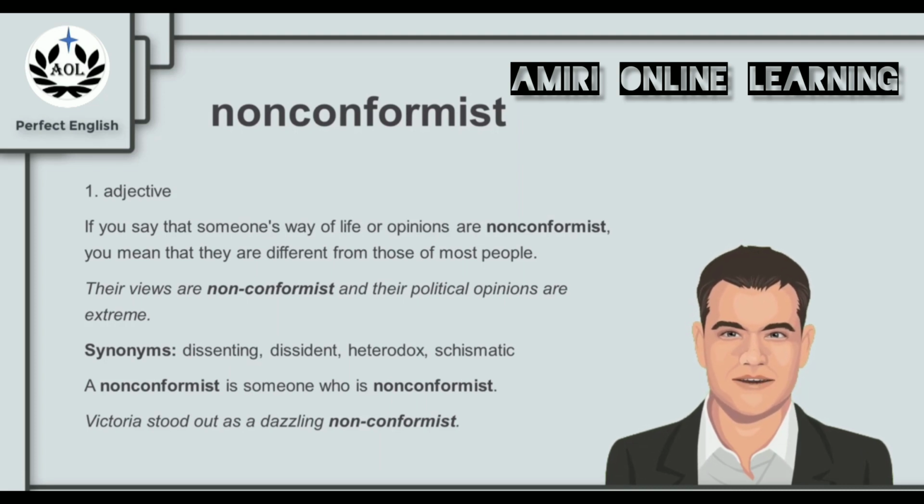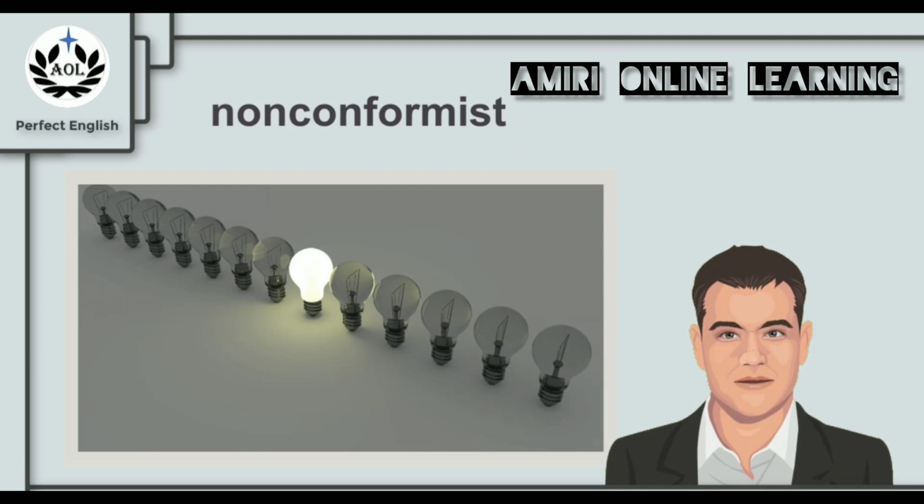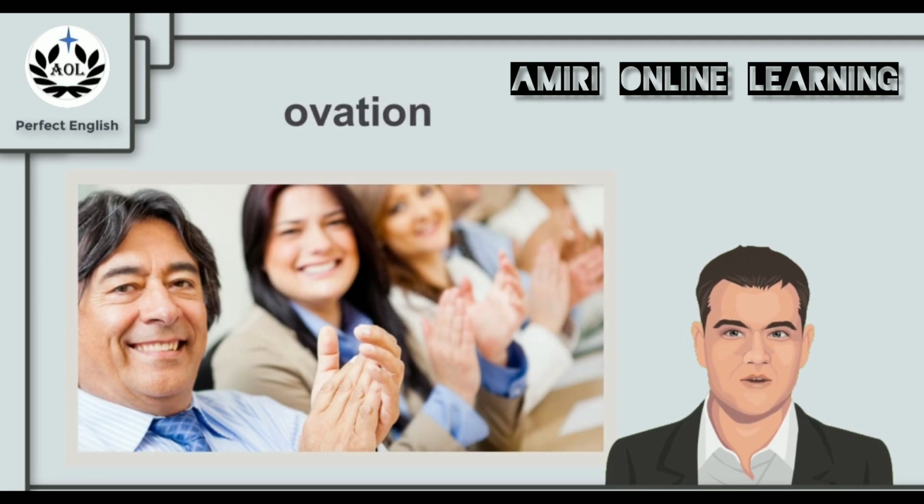And nonconformist can mean the person. A nonconformist is someone who is nonconformist. For example, Victoria stood out as a dazzling nonconformist. So the next time you remember the picture of all these light bulbs with the one in the middle shining, different from all the rest, remember the word nonconformist and what it means. And now for the next key word, ovation.